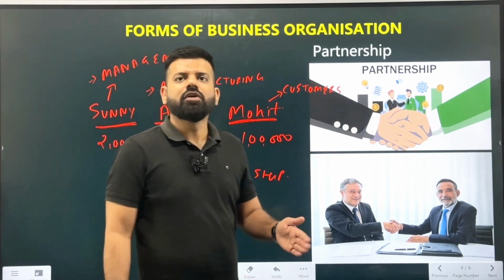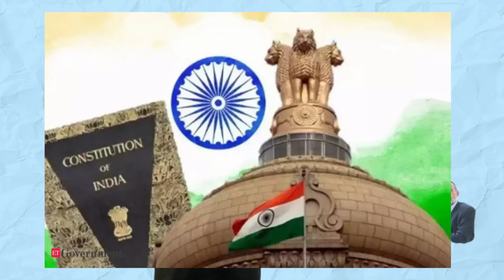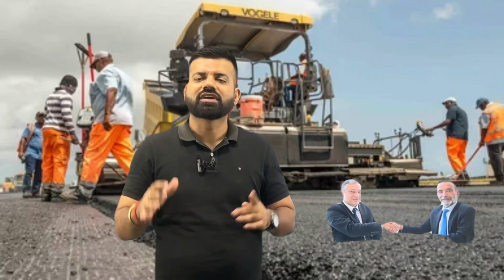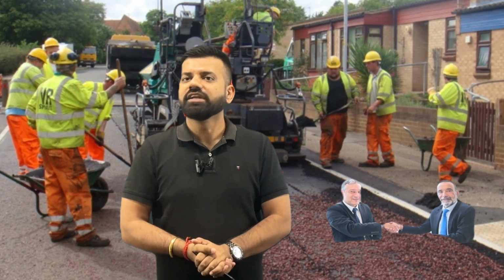Even the partnership can be of different types. There is a public-private partnership as well. What is public-private partnership? Public-private partnership is basically when the government and the private player both come together and start the business. For example, we can talk about the toll roads, where the government owns the road, but the management and construction work, everything, is looked after by private companies, and they collect toll, which is distributed to the government as well as the private player who is looking after the tolls.